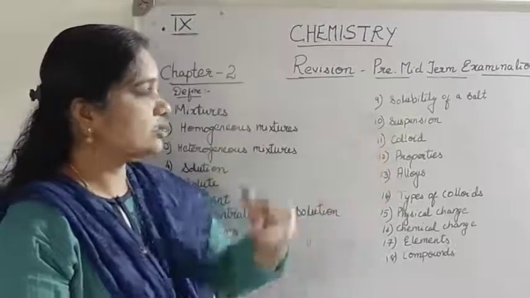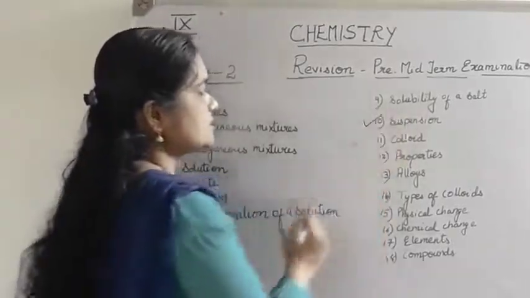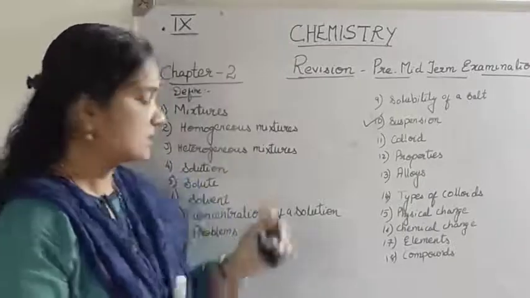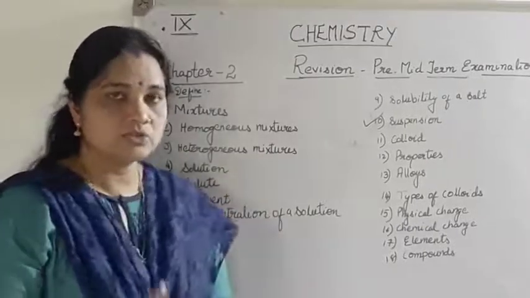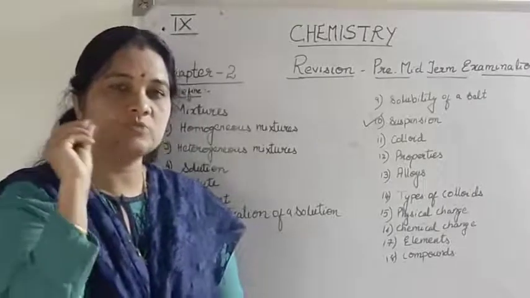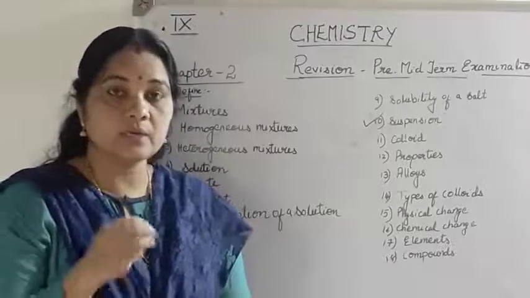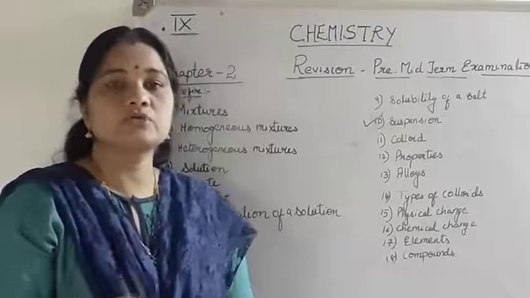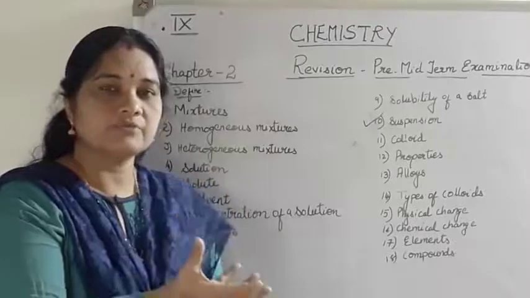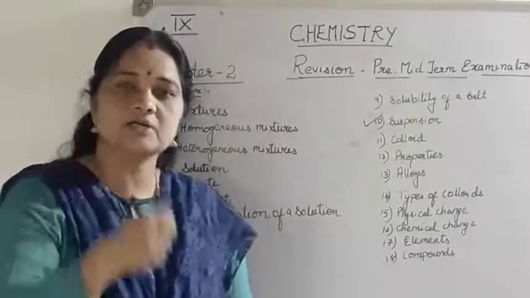Then the next topic which we had covered was suspension. Suspension has particles which are of larger size compared to that of a solution. In a solution, salt dissolved in a solvent like water, the particle size is very small. It's less than 1 nanometer. It is not visible through the naked eye. So the particles of a solution can pass through the filter paper. You can't separate the particles of a solution by filtration. It is so tiny, it will just pass through the filter paper.